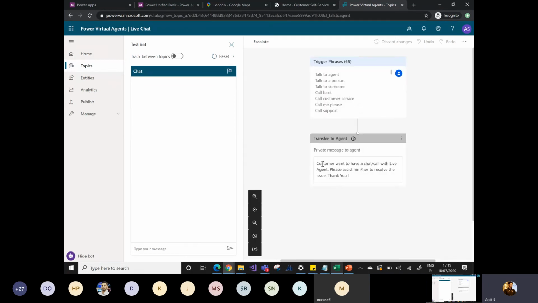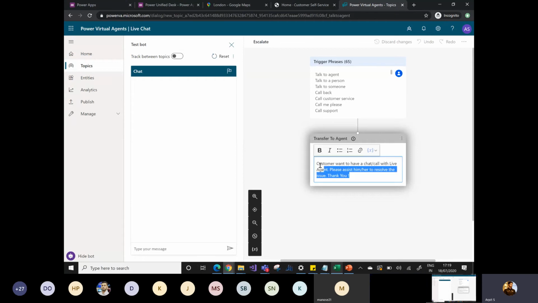and you simply configure Transfer to agent. That means if, during the chat, the customer types any of the listed phrases, it will automatically transfer to the agent. And if you want to send some kind of message from your Power Virtual Agent to your live agent, then you can simply provide this message as well.